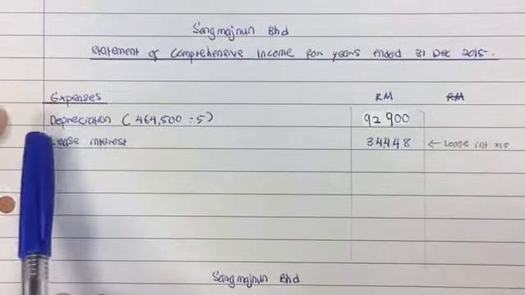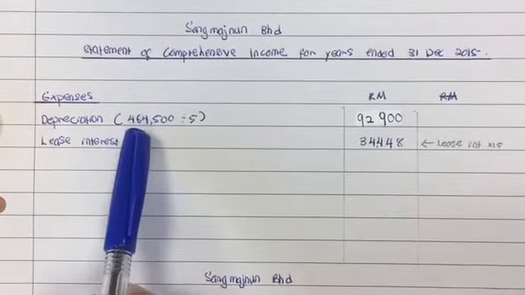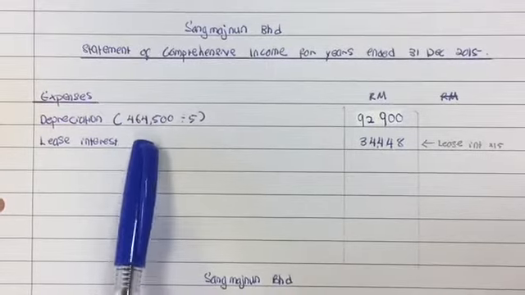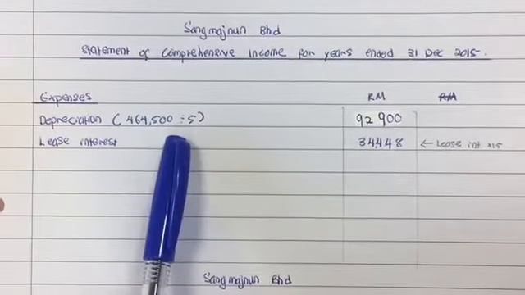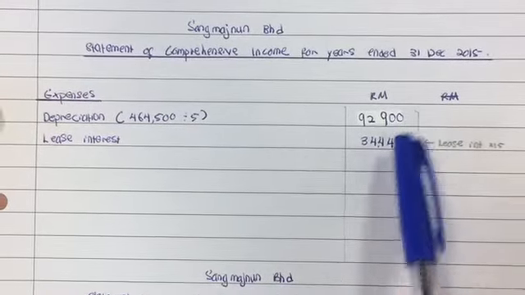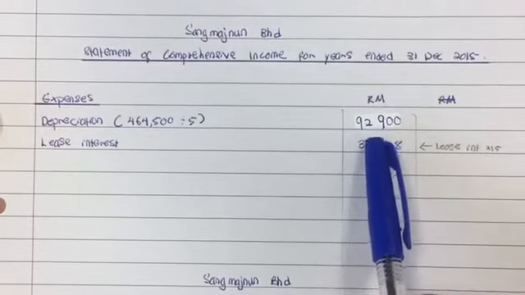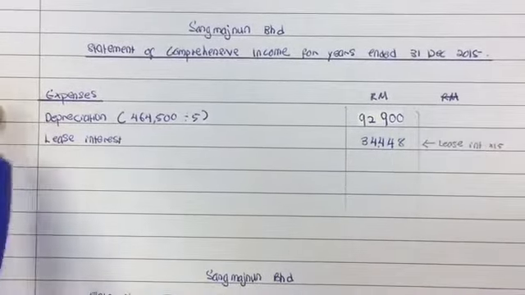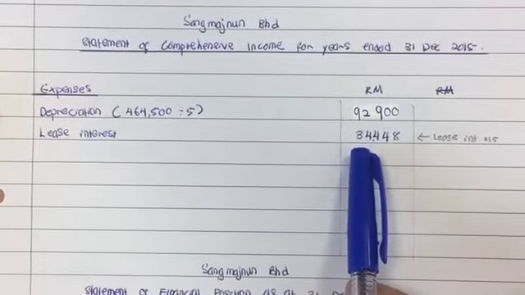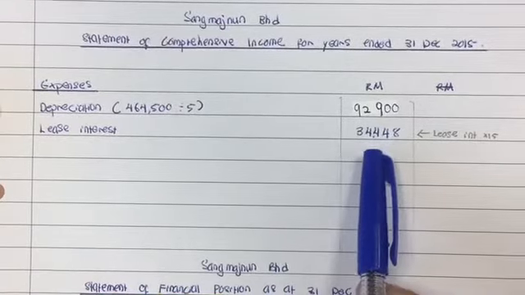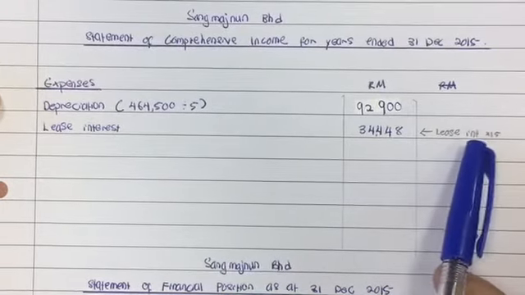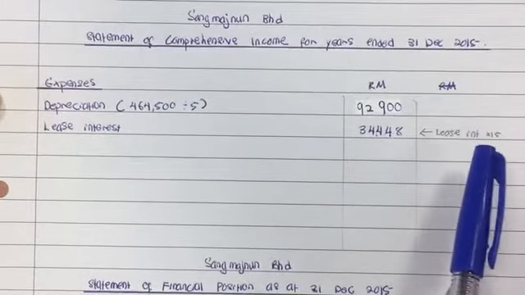For the calculation of depreciation, we take the fair value of the plant, 464,500, divided by the economic life of 5 years, and we get depreciation of 92,900. The second expense is lease interest of 34,448, which is the lease interest for the year 2015.